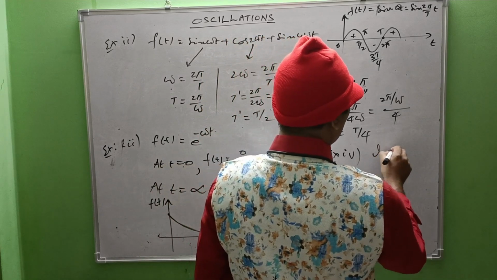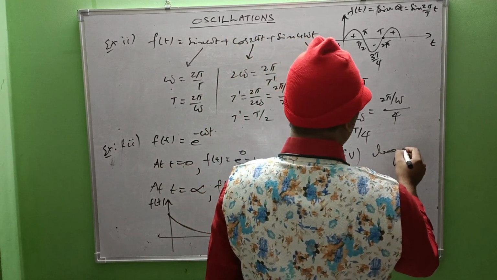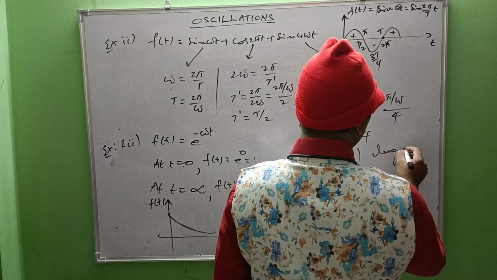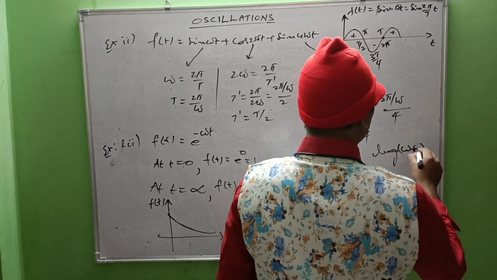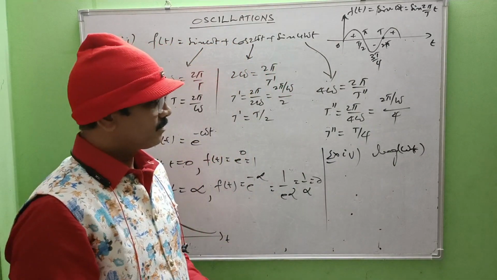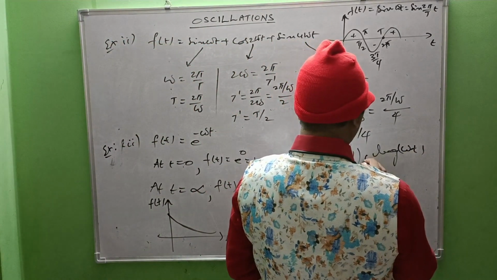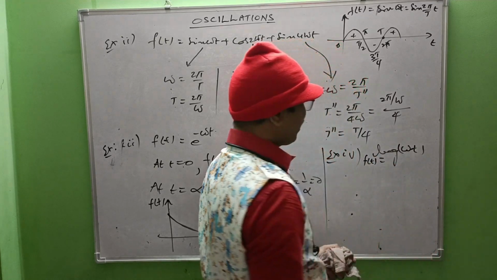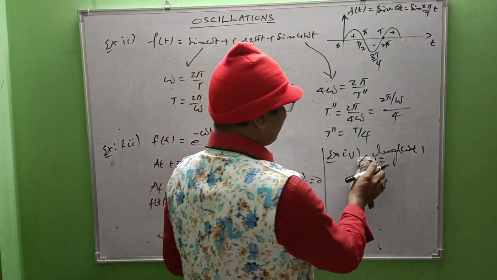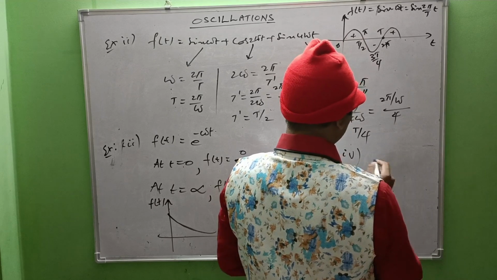Okay. And the fourth one, example 4, logarithms. Log of omega t. What about log of omega t? F of t equal to log of omega t.